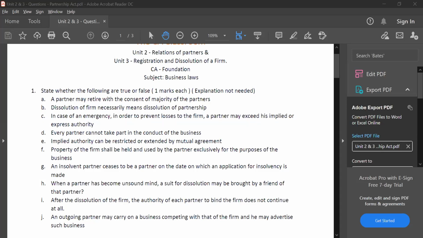So let me explain that. They're saying minor admitted to benefits of partnership, section 30. The fourth point reads as follows. Such minor may not sue the partners for an account or payment of his share of property or profits of the firm, save when severing his connection with the firm. In such case, the amount of his share should be determined by valuation made as far as possible in accordance with the rules in section 48. Provided that all the partners acting together, or any partner entitled to dissolve the firm upon notice to the other partners, may dissolve the firm, and thereupon the court shall proceed with the suit for dissolution of the firm.